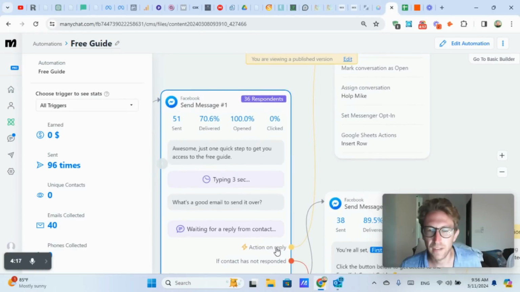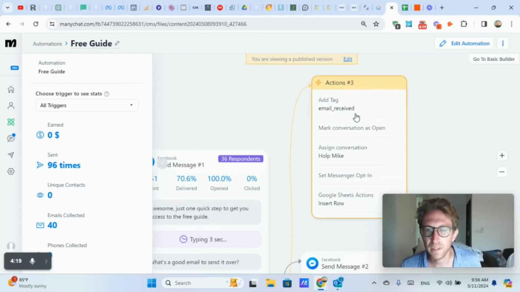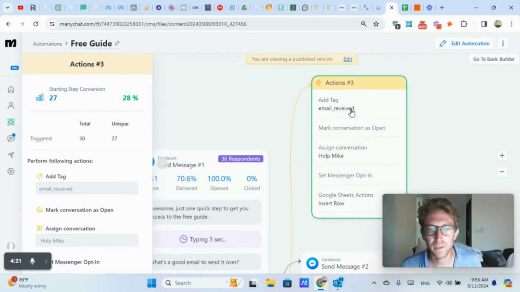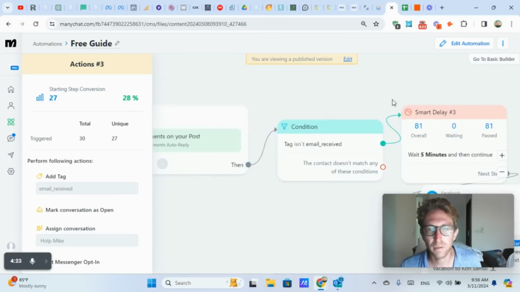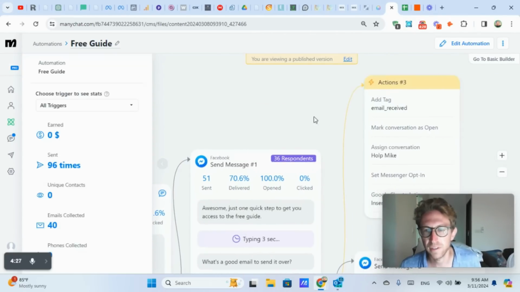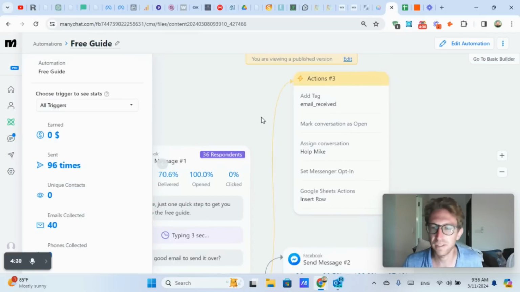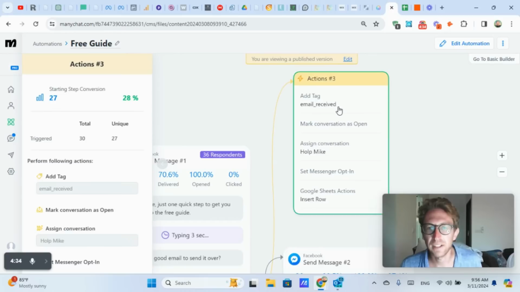Then it's action on reply. So it's right here, adding the tag email received, which I'm using over here to tell if we should actually send this person a message. Obviously, we don't want to be sending the same message to the same person over and over again. So we need to add that tag. And then we mark the conversation as open, which puts them into the inbox.